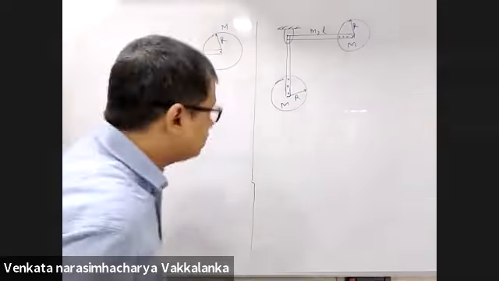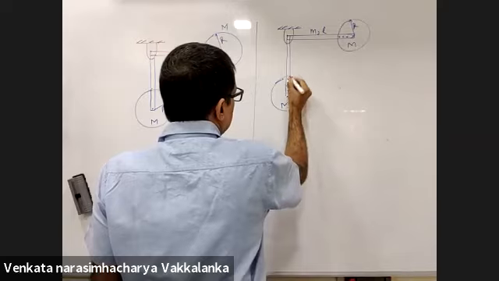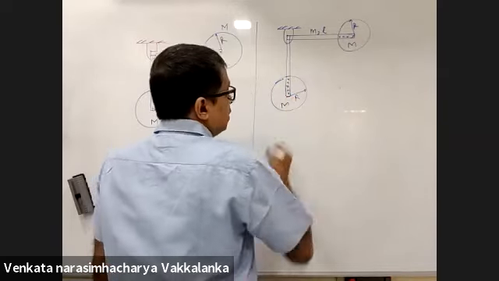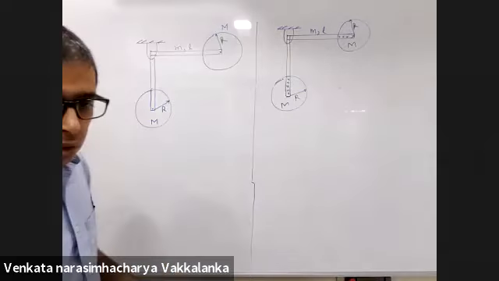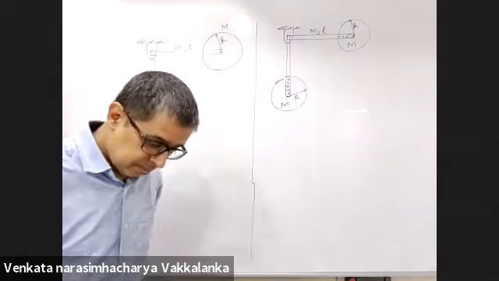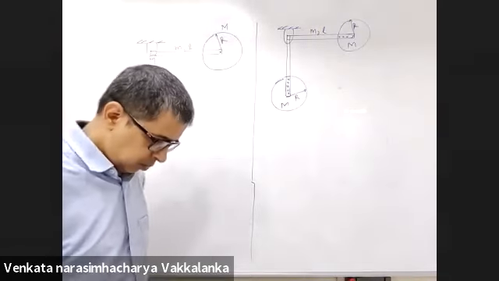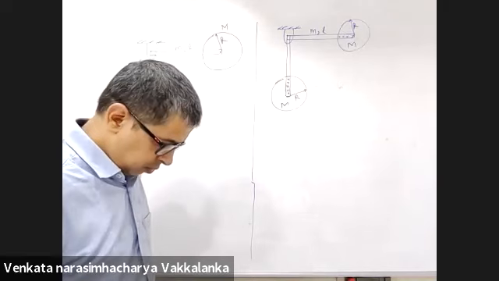Here it is hinged all throughout the rod, from here till here. I repeat my question. Which among the two cases do you think the disc will rotate about its center?